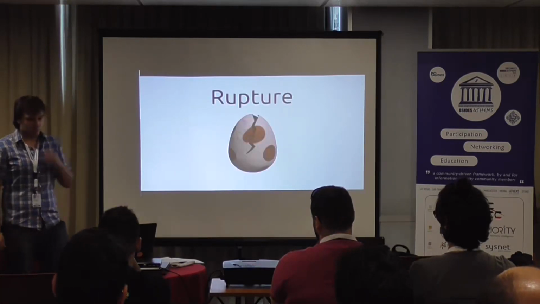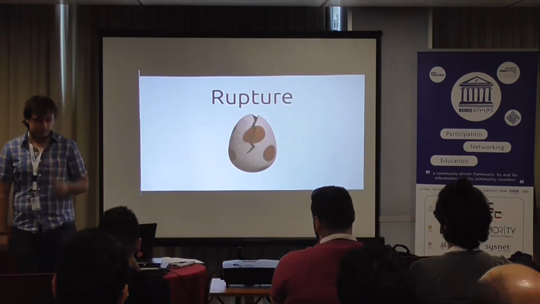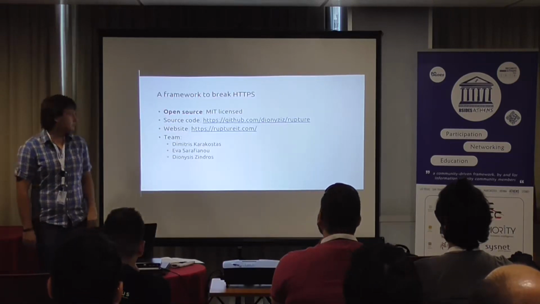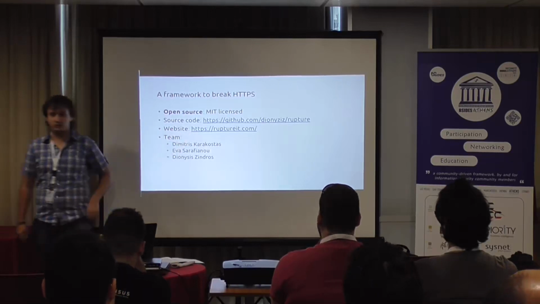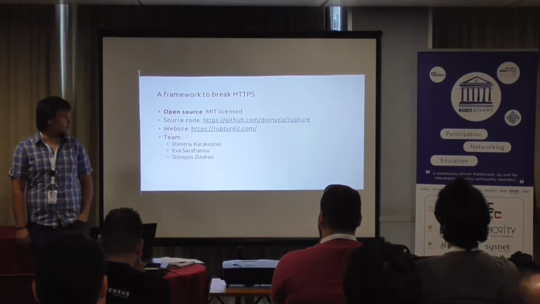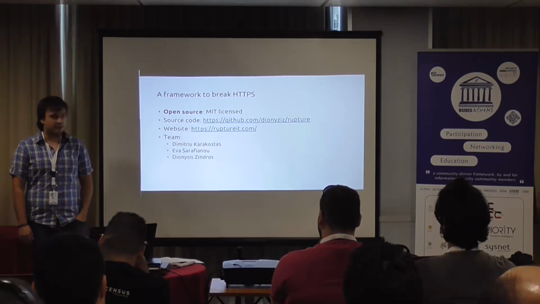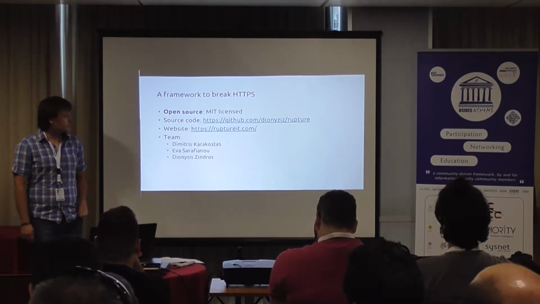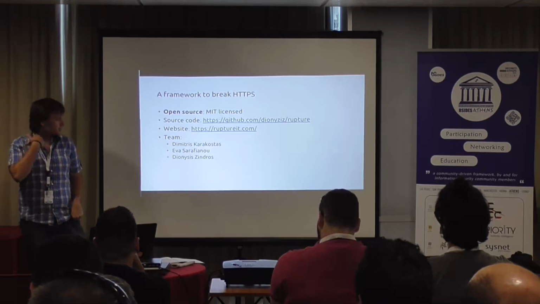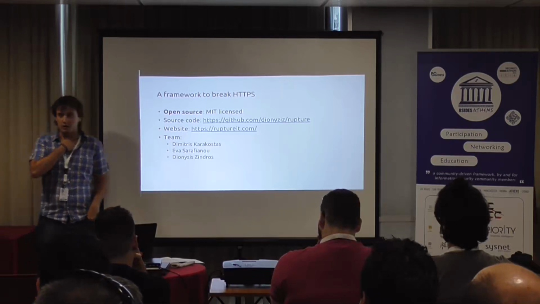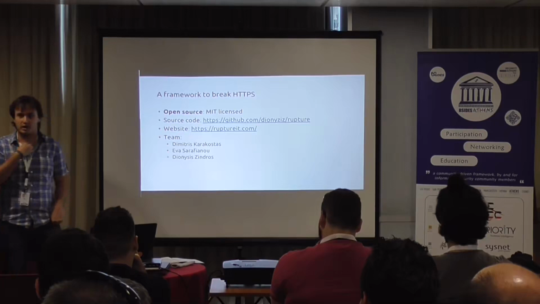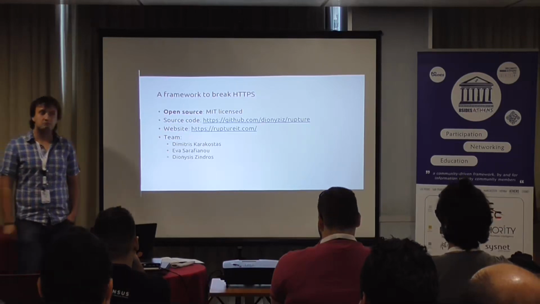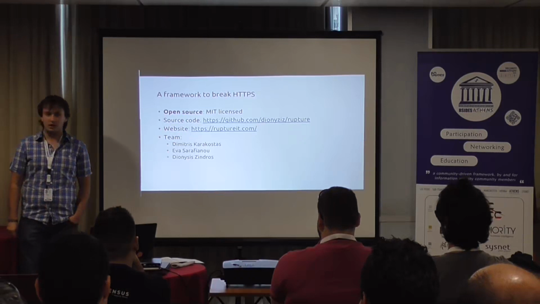Okay, so our framework is called Rupture. We have open sourced it. This is the website where you can read about it and download it. It's also where our white paper exists, which has an extensive description of this attack and how it works. Our source code is on GitHub. It's MIT licensed, so you can go there and fork it, make some pull requests. We have many open issues and many bugs and features that we want to introduce.